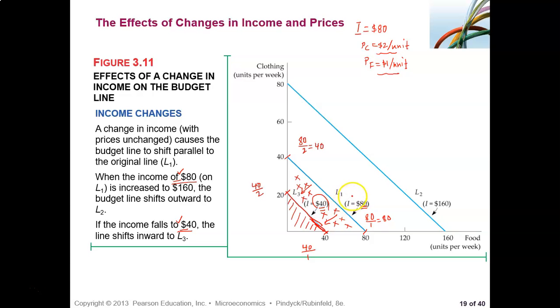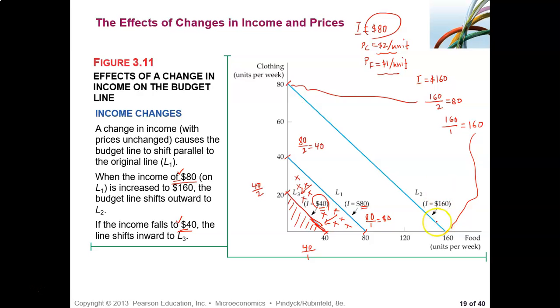See that? Okay. Now this is one. What about this one? L1, L2. This is 80 and 160. So here, income increases from $80 to $160. So 160 divided by 2 is 80. See that? And then 160 divided by the same price of food, which is 1, he can buy 160. So this is the intercept here.